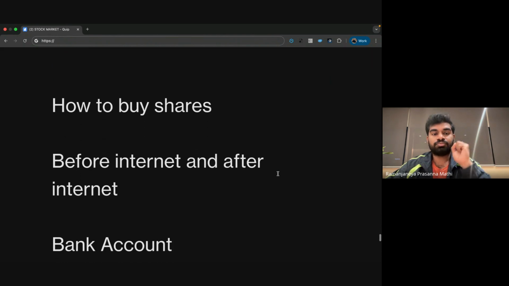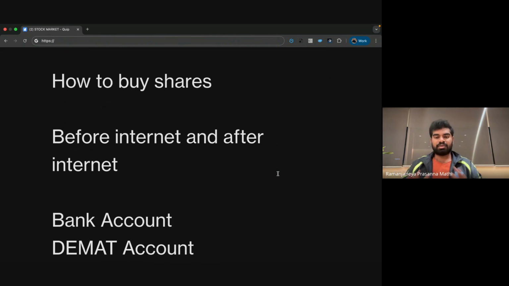So now I am a normal individual, an Aam Aadmi, and I want to buy shares. As I mentioned, before the internet I needed to go to Mumbai, or call some dealers in Mumbai and transfer the money, and they would buy on my behalf. But after the internet, we are now buying stocks on our mobile.